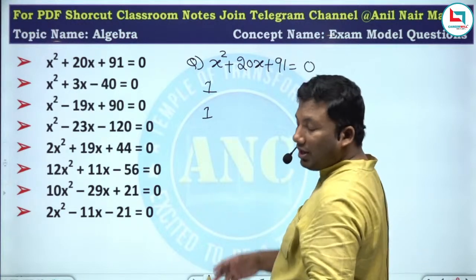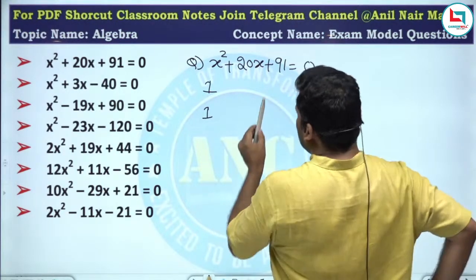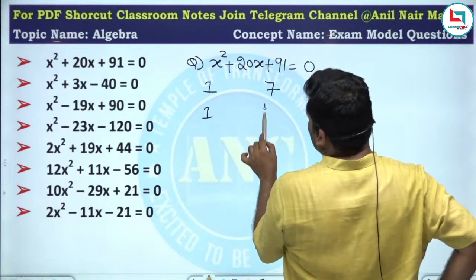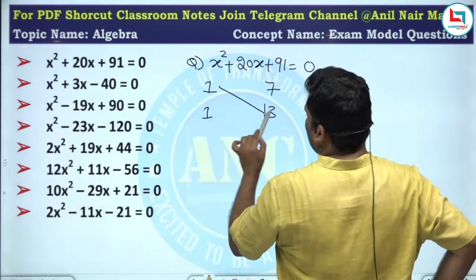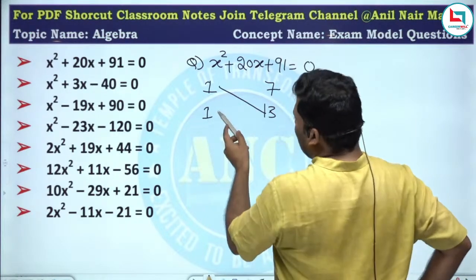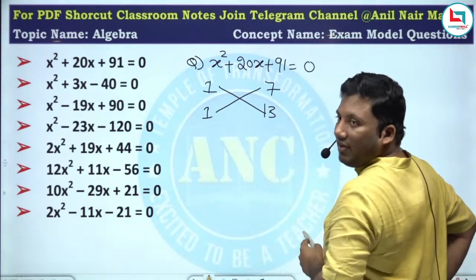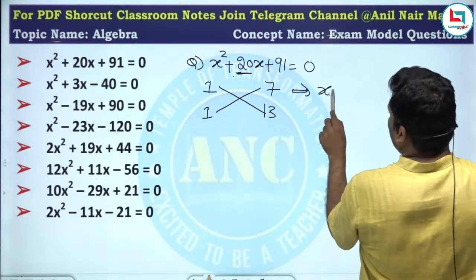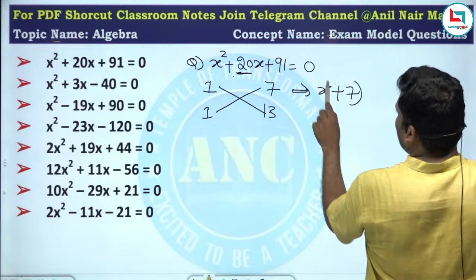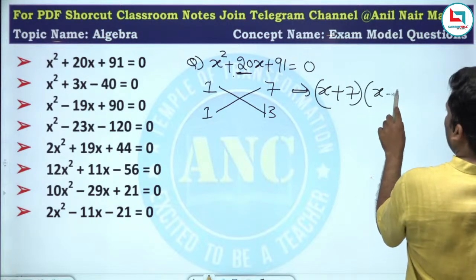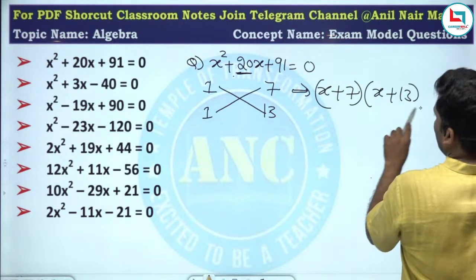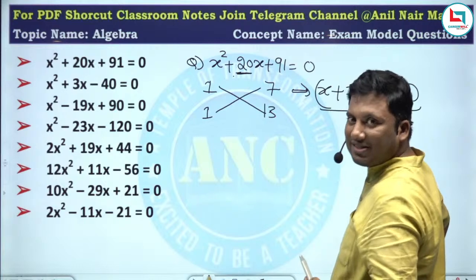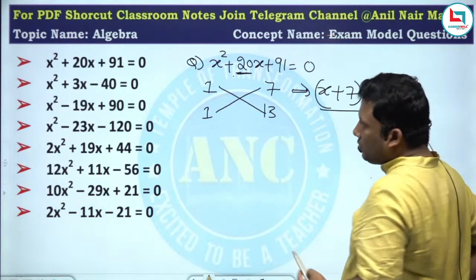91, write it as a product of two integers. 7 13s are 91. Cross multiply. 1 13s are 13. 1 7s are 7. 13 plus 7, 20. I require 20. So 1 will become 1 into x plus 7. Again 1 will become 1 into x plus 13. x plus 7 into x plus 13.